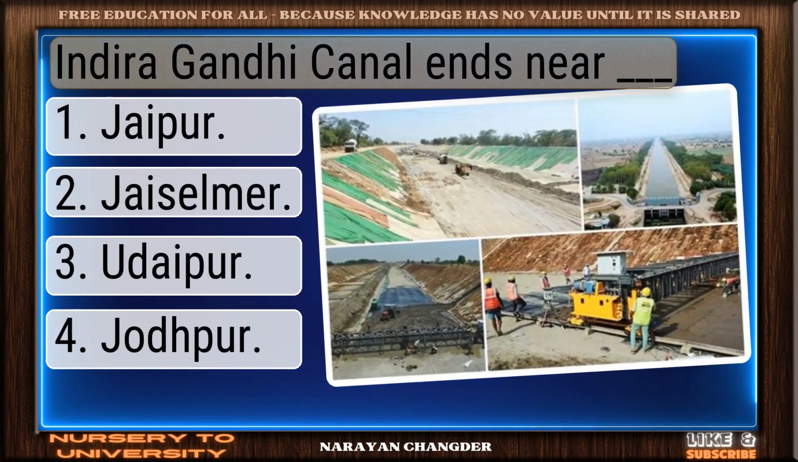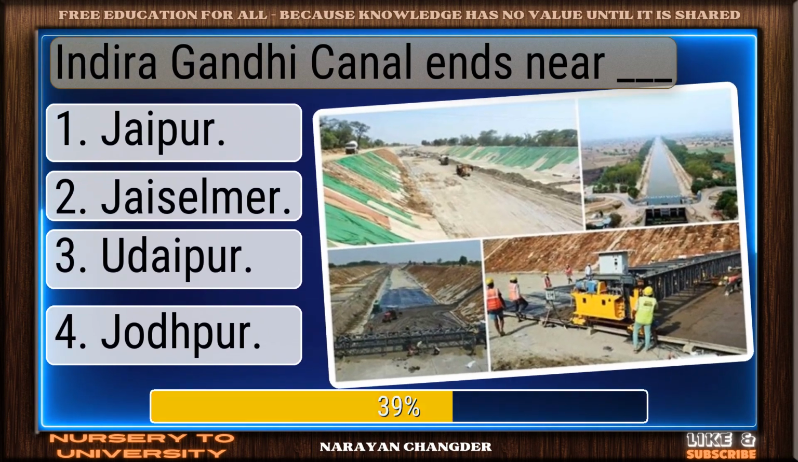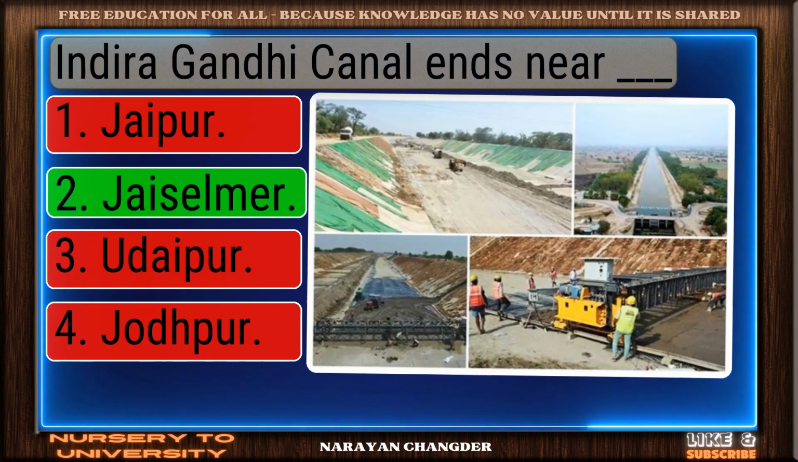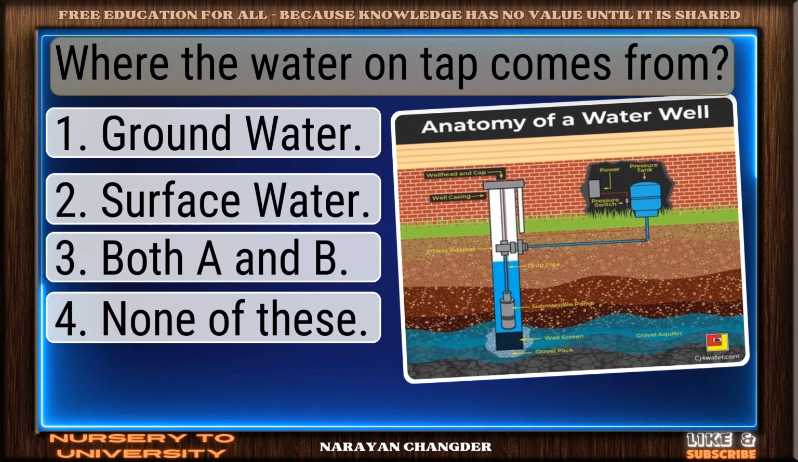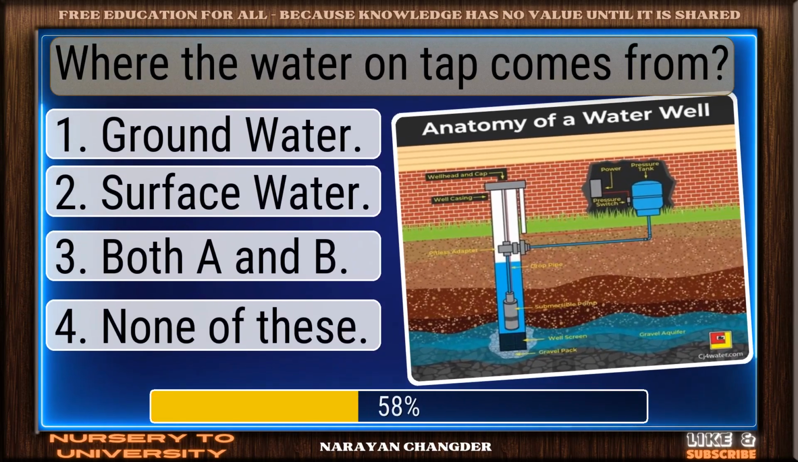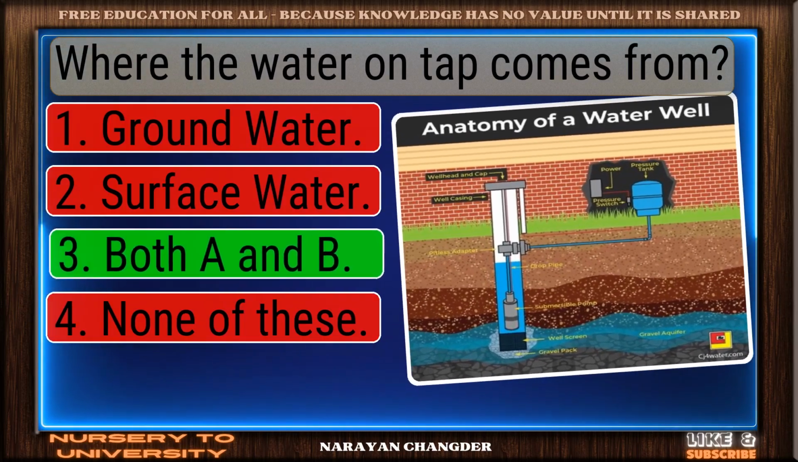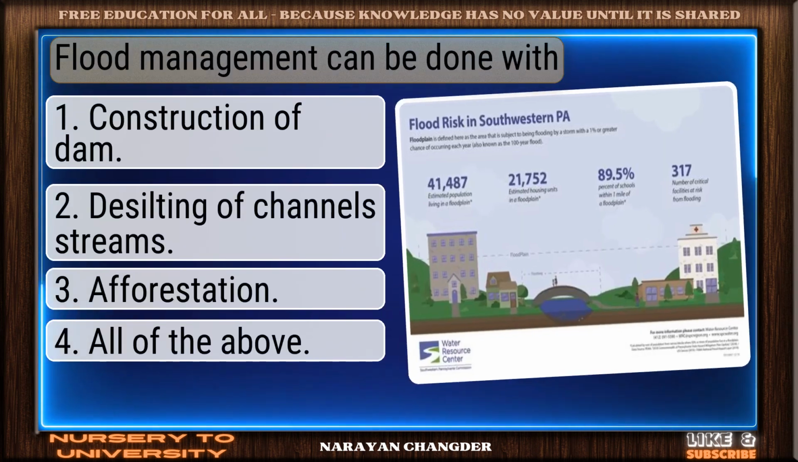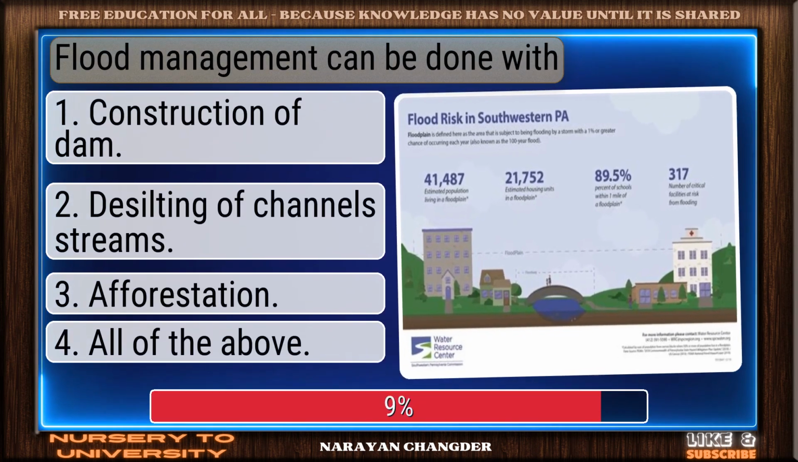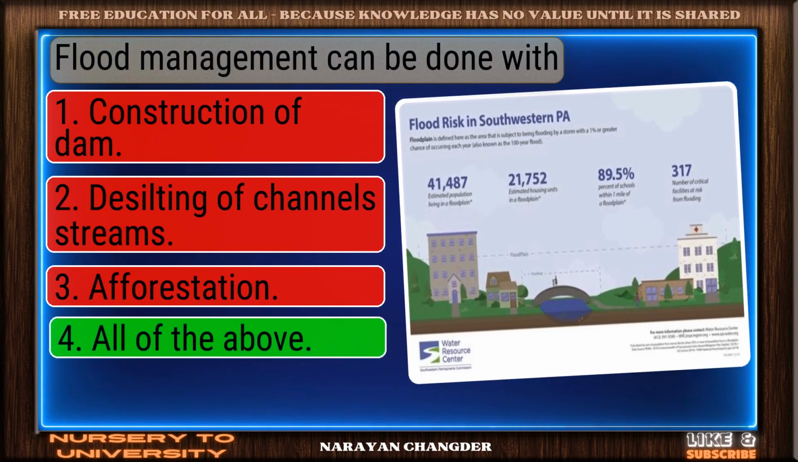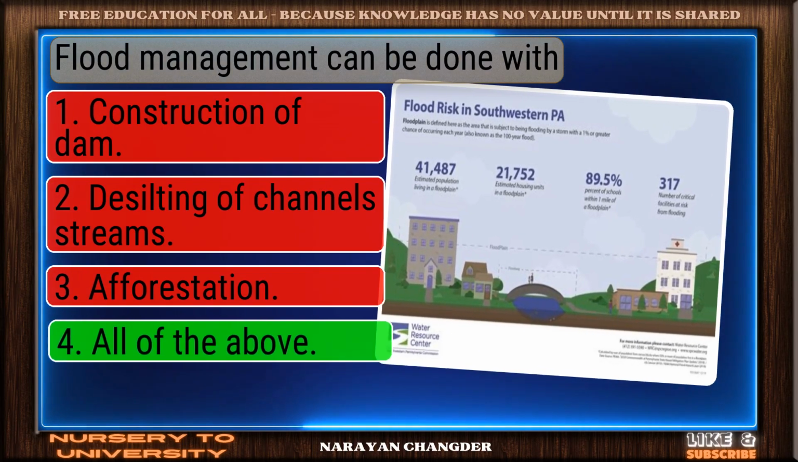Indira Gandhi Canal ends near dash. Correct. Jaisalmer is the right answer. Where the water on tap comes from? Right choice. Both A and B is the best answer. Flood management can be done with? Nicely done. All of the above is a solid answer.